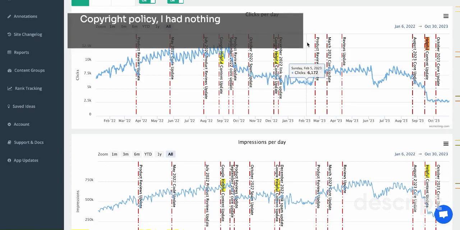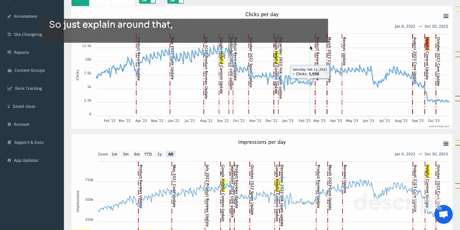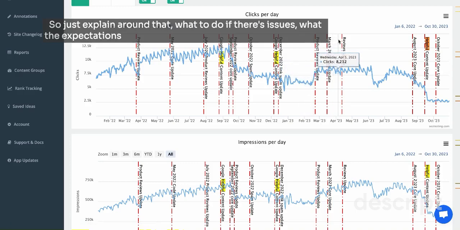Copyright policy, I had nothing published for a copyright policy, either for content I've created, images I've created, or using other people's. So just explaining around that, what to do if there's issues, what the expectations are from the content that we've published, etc.